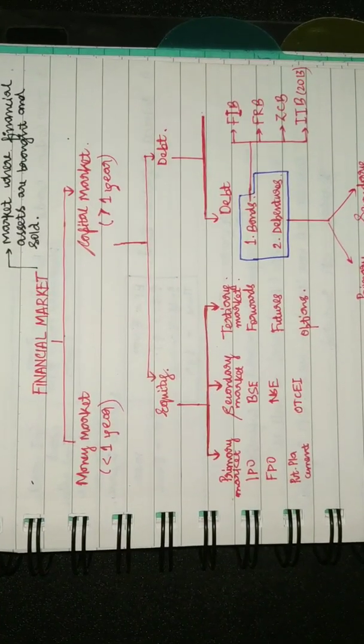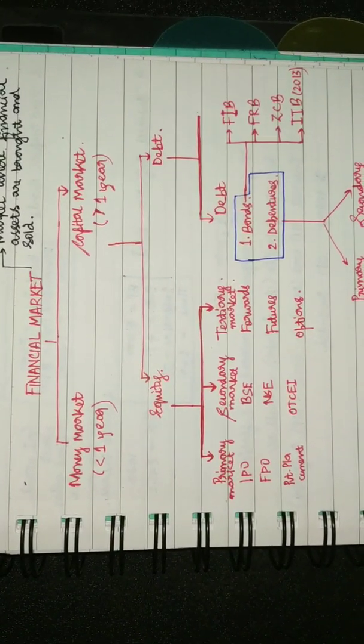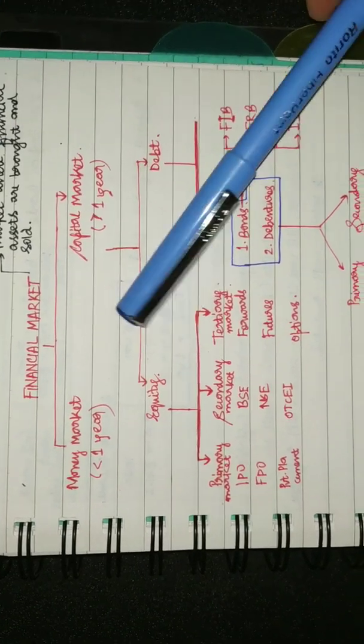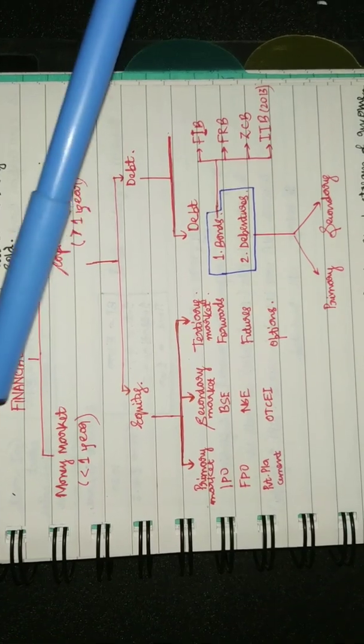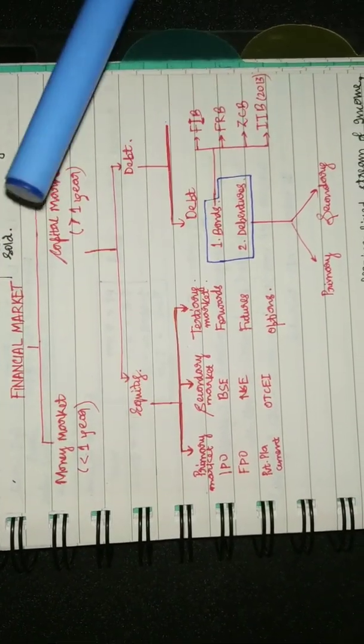Hello guys, welcome back. In this video we'll be talking about bonds. But before that, let me make a chart, a mind map. A financial market is divided into two parts: the money market and the capital market.